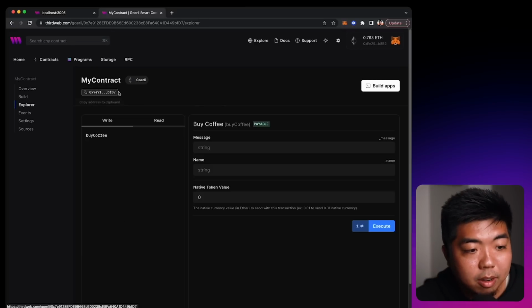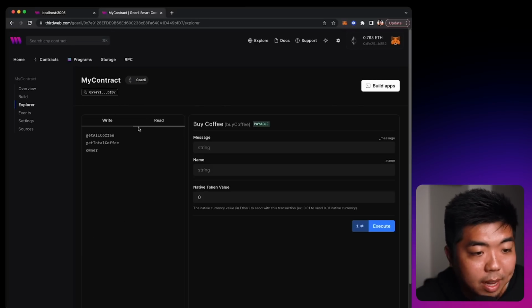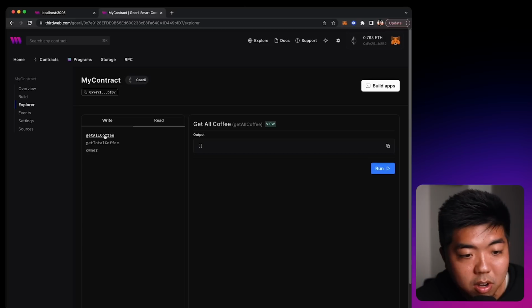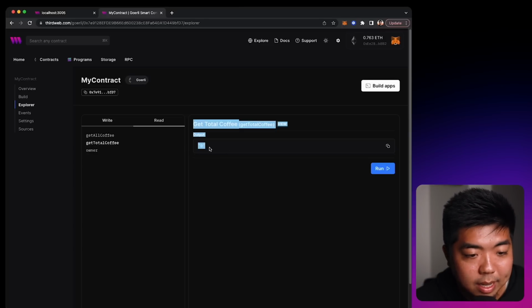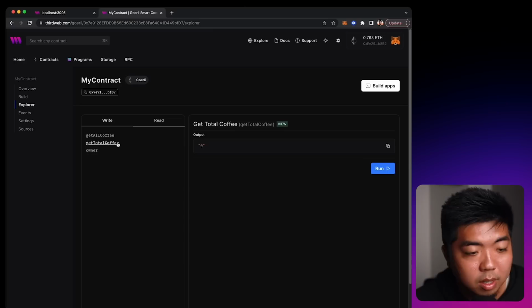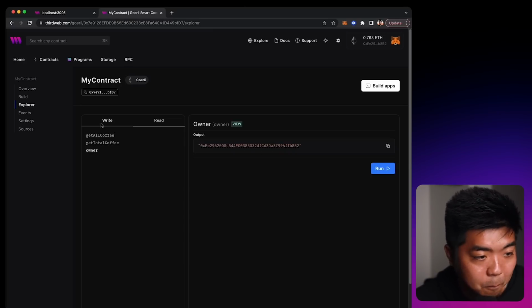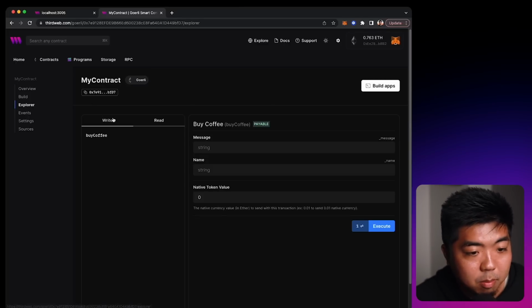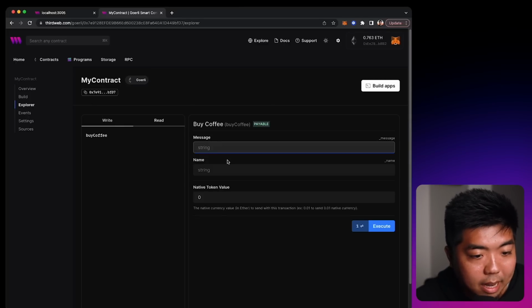Under your Explorer, we can see we have our write function, which is buy me a coffee. We have our read function, so we can get all coffees. Right now it is empty. We can get total coffees. Right now it is 0 because we don't have any coffees yet. And we will also view the owner, which is our wallet address that we deployed with. But let's go on over to the Explorer and let's test out buying coffee.